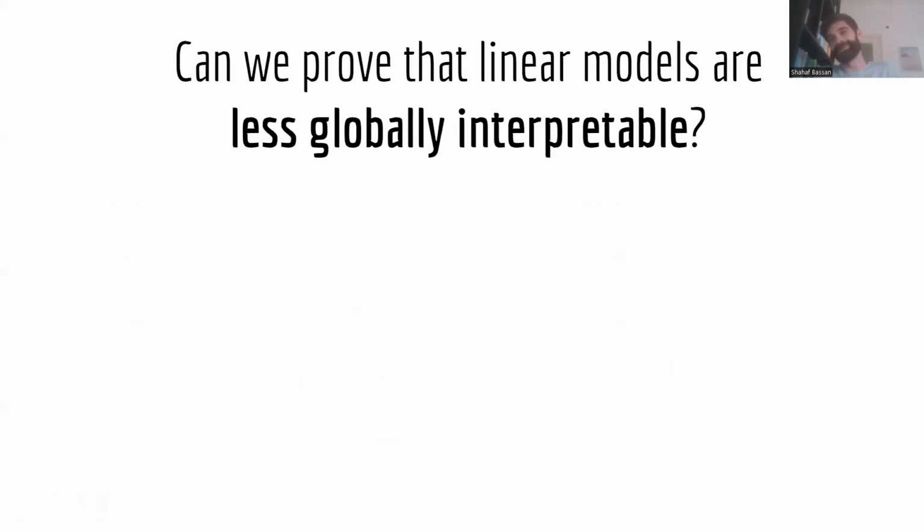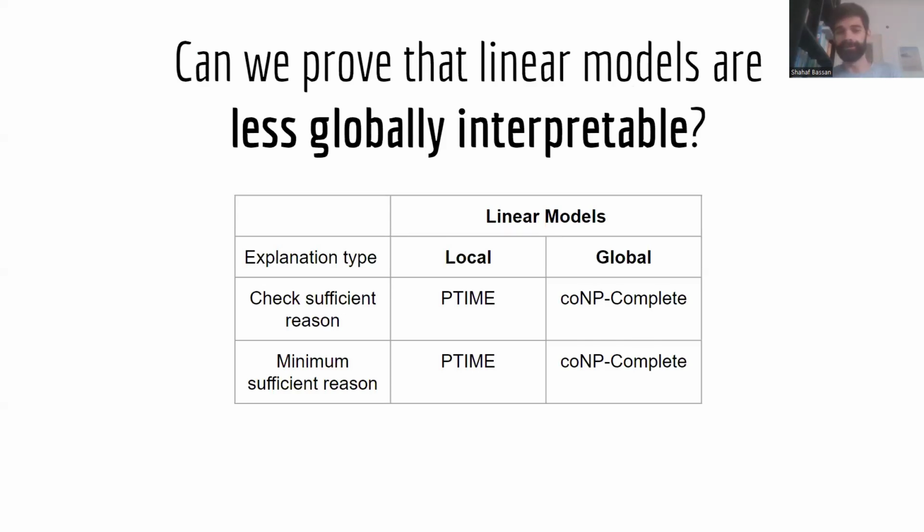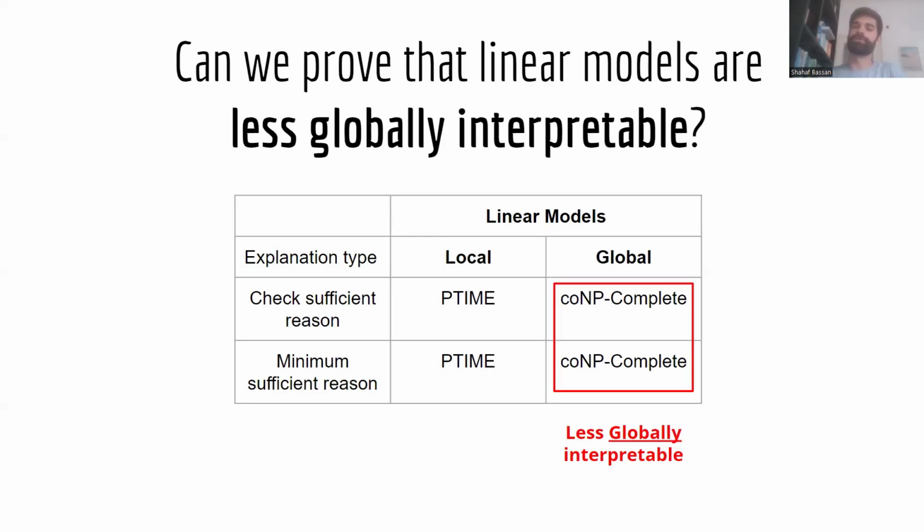So again, back to the question that I raised before, can we indeed prove that linear models are more complicated to explain globally than locally? And as we show here, we indeed show that for this explanation form, it is harder to explain linear models on a global scale rather than on a local scale. The computational complexity here is higher.